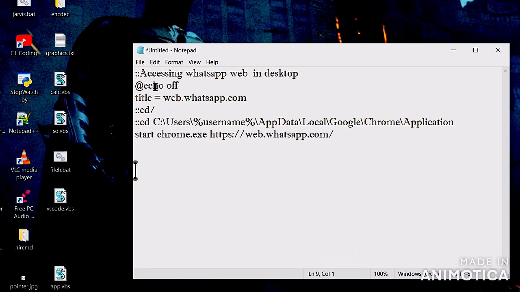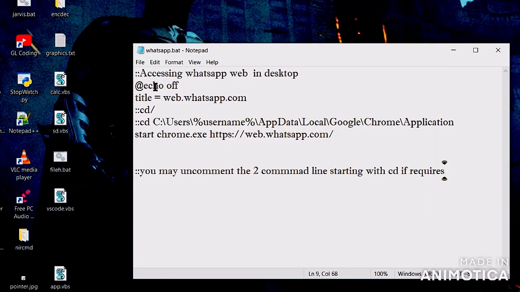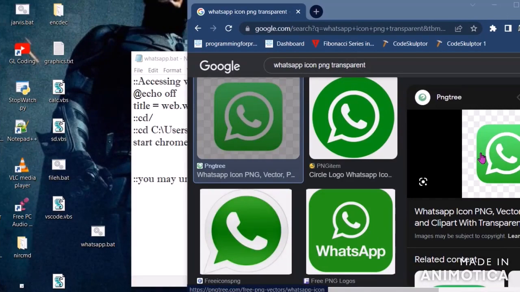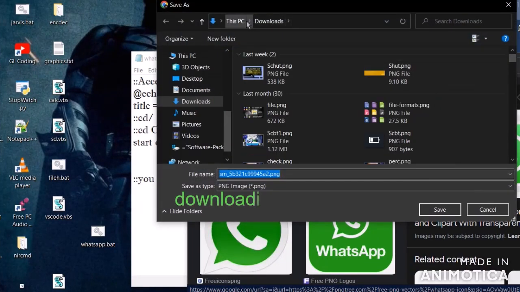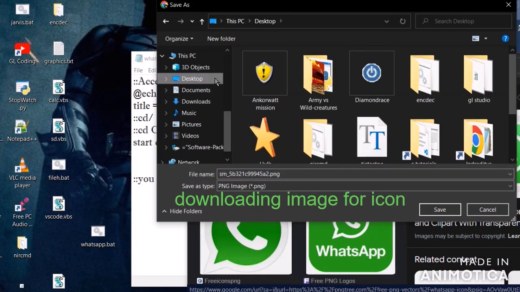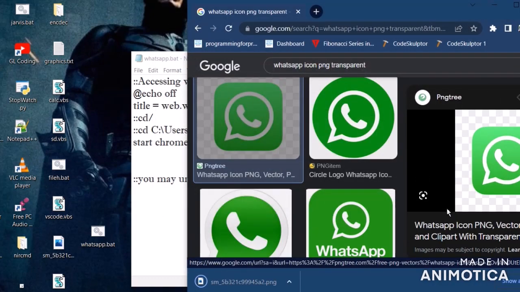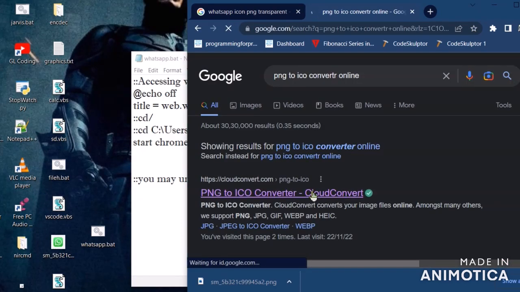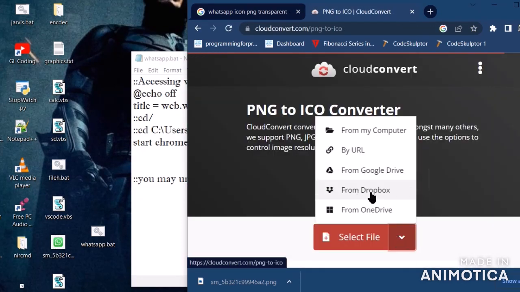Today we will learn about a new and very easy trick for creating a WhatsApp Web application icon using simple command lines, which can be accessed on the desktop without searching in Chrome. For this, you first need to write the code, then go to Chrome and download an image of WhatsApp like that, and then convert it into .ico and download the file with the ICO extension.